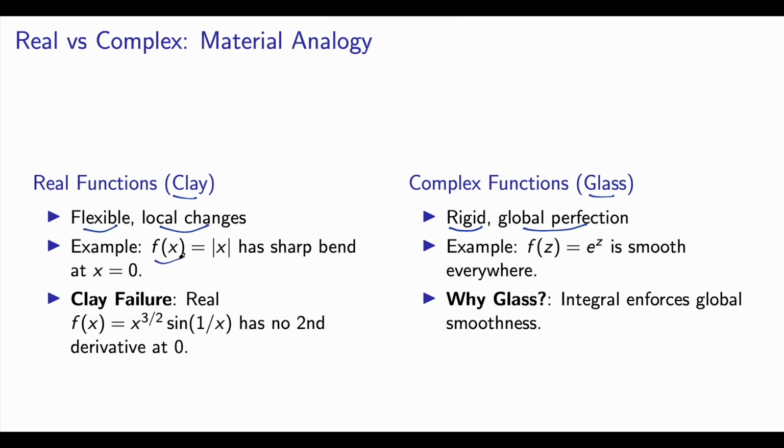If you see the function f(x) equal to mod x, it has a sharp bend at x equal to 0, a clay-like failure. Also the real function f(x) equal to x^(3/2) sin(1/x) has no second derivative at x equal to 0. This function is first-time differentiable, right?